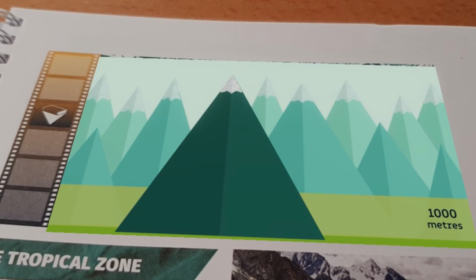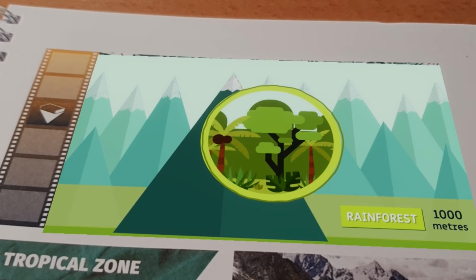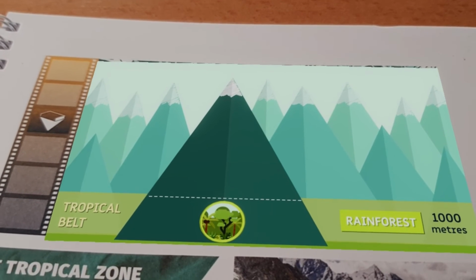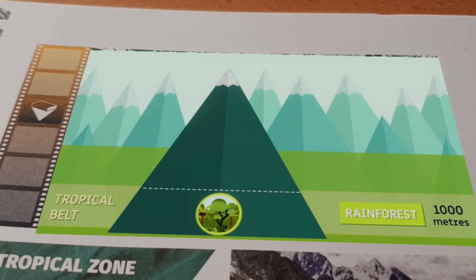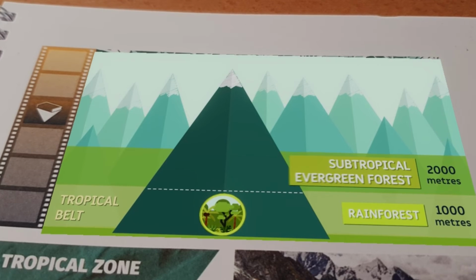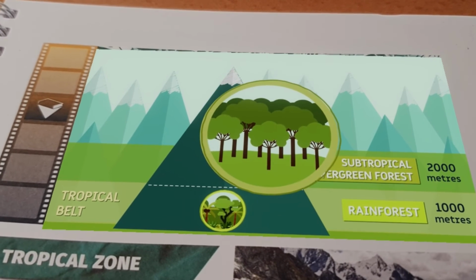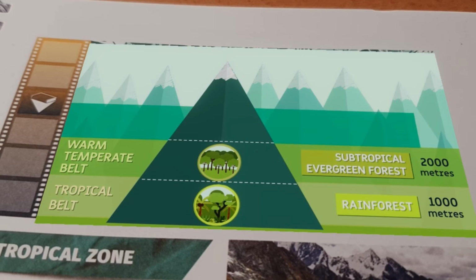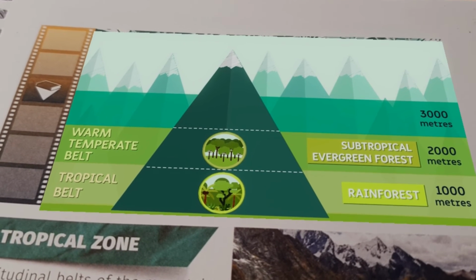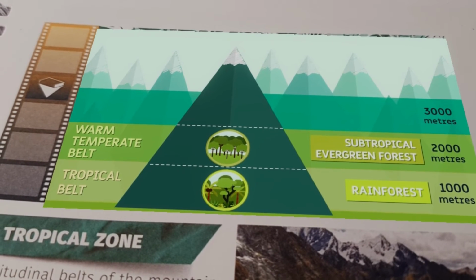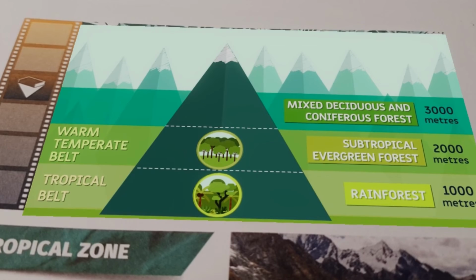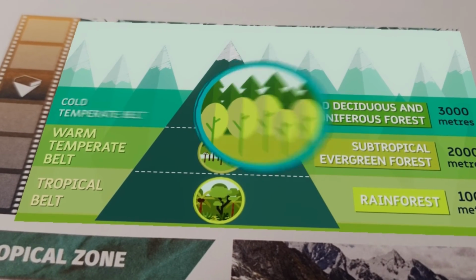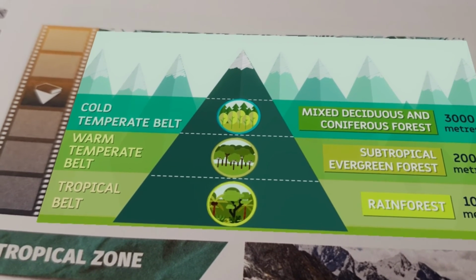From its base to 1,000 meters above sea level, the vegetation is dominated by rainforest. Subtropical evergreen forests grow from 1,000 meters to 2,000 meters. This is called the warm temperate belt. Above this, the cold temperate belt extends up to 3,000 meters, where deciduous and mixed coniferous forests dominate.